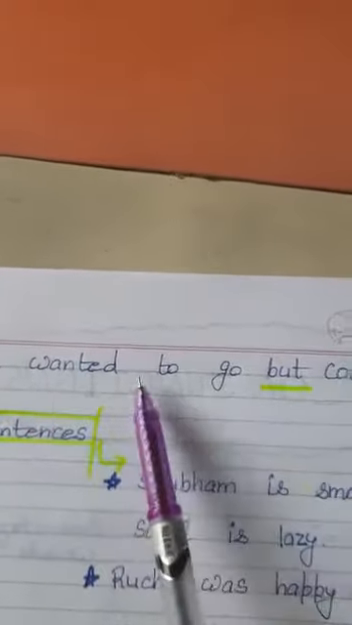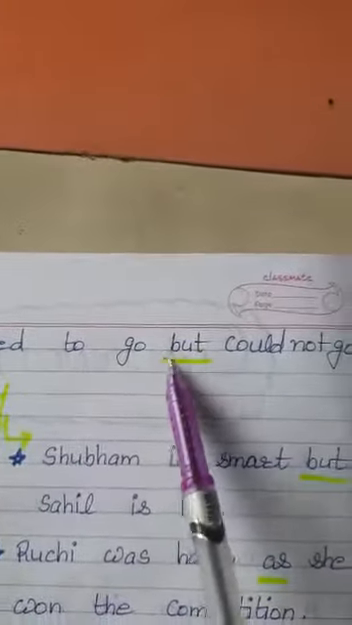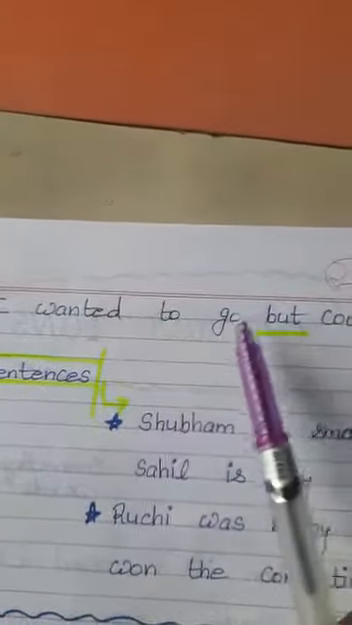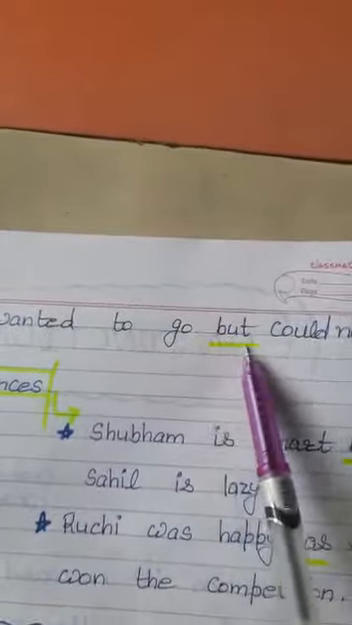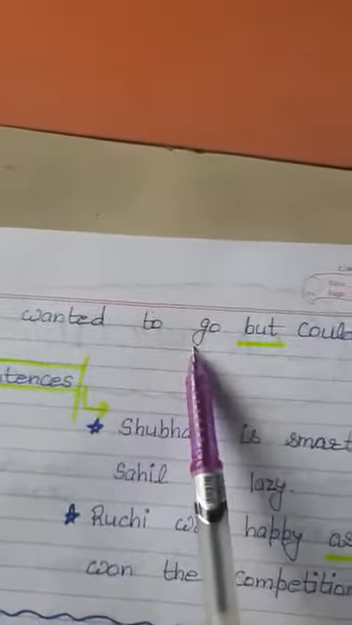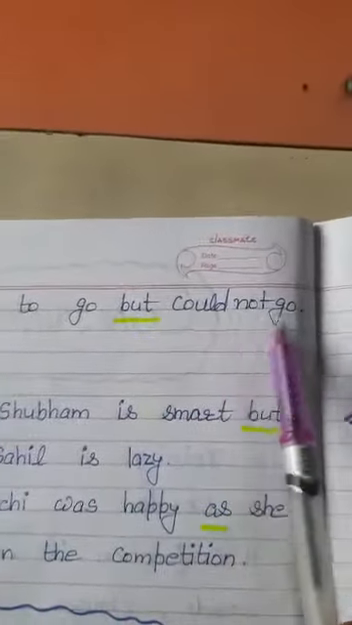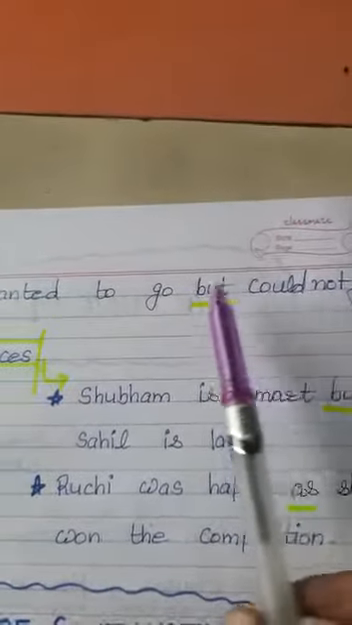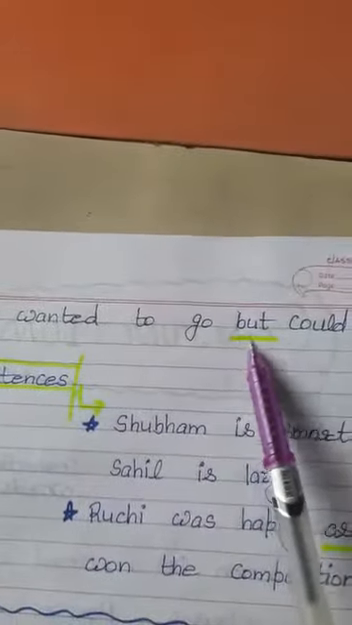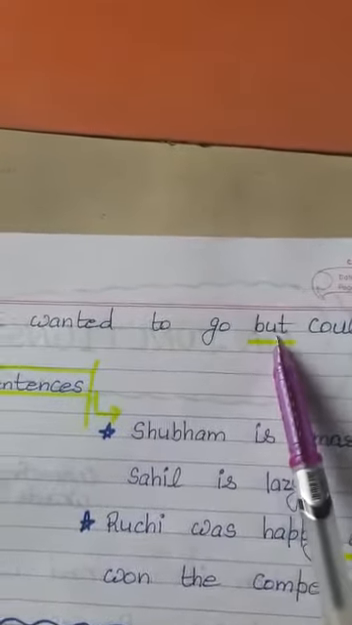Let us go through another example. I wanted to go dash, could not go. Now we see that we are joining this clause with the conjunction but. I wanted to go but could not go. We see that the subordinating clause is joining with the principal clause with the help of the conjunction but.